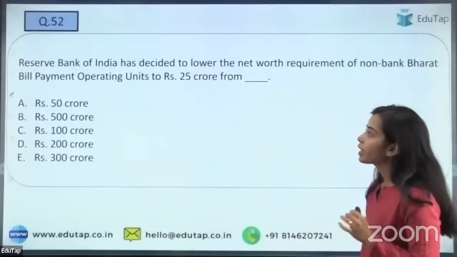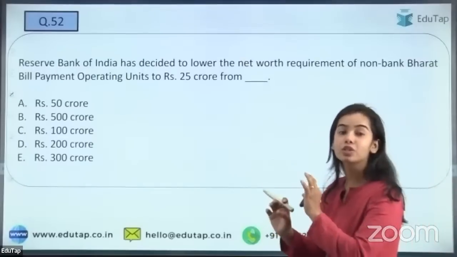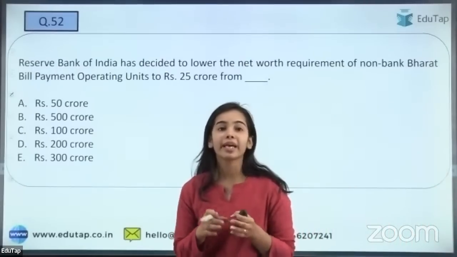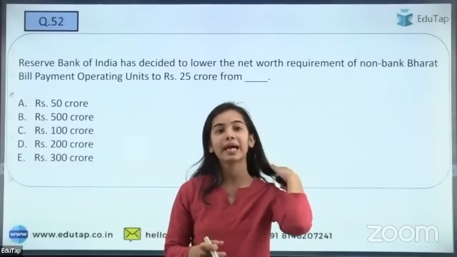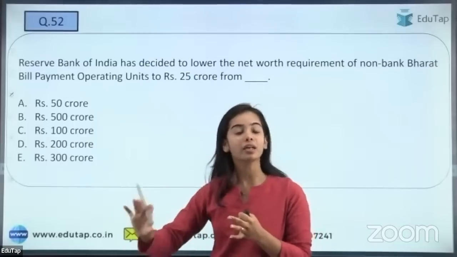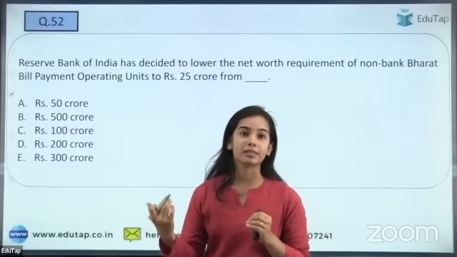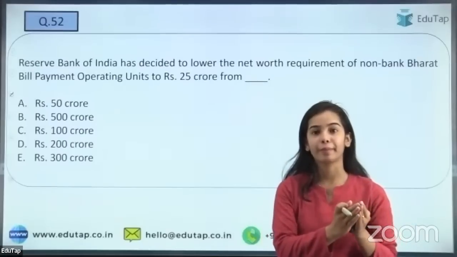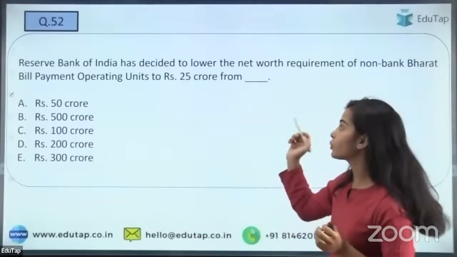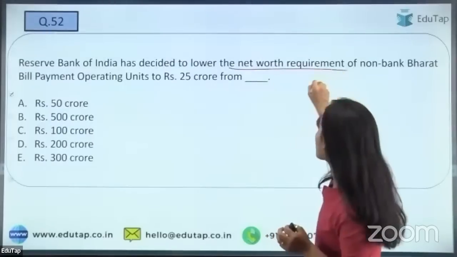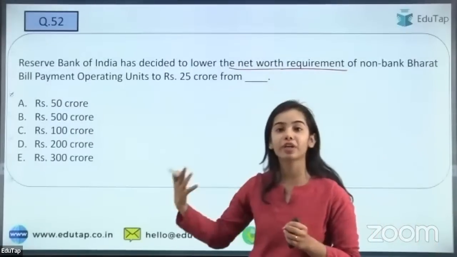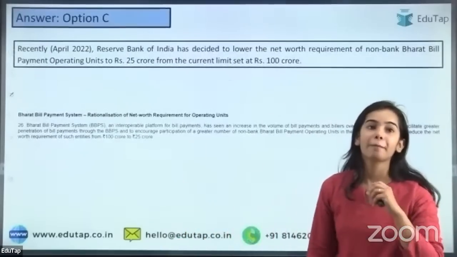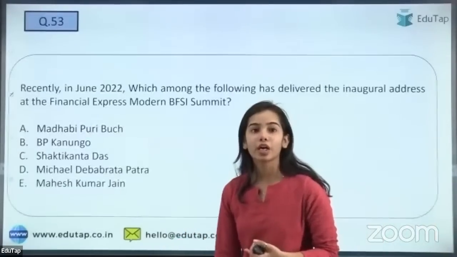Next question is, Reserve Bank of India has decided to lower. So recently, in May or June, a notification came in which it has been said that from now on we have started using the minimum limit as this. So from what it has been changed to 25 crore. Okay. So the net worth requirement has been changed to 25 crore from 100 crore. So before, the minimum net worth requirement was 100 crore, but recently it has been changed to 25 crores.